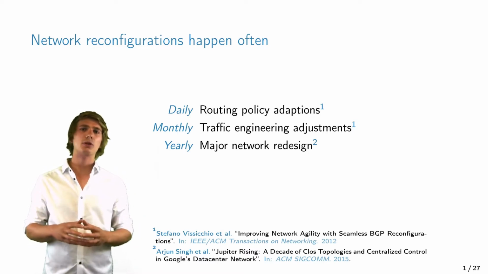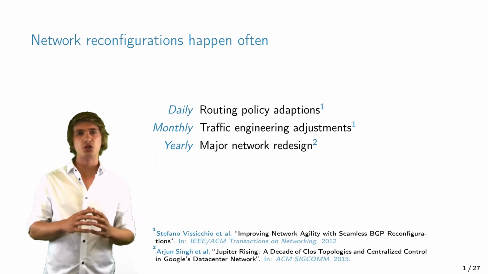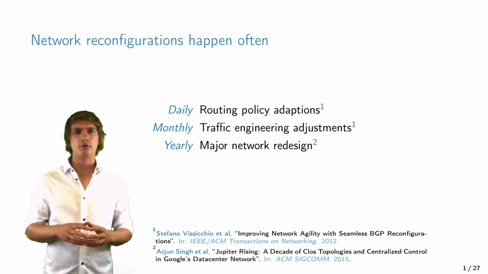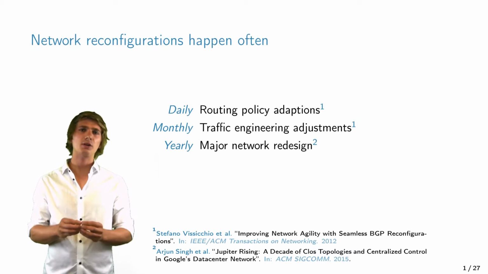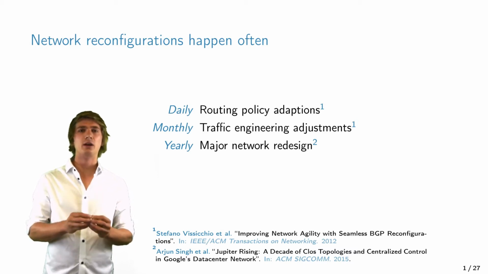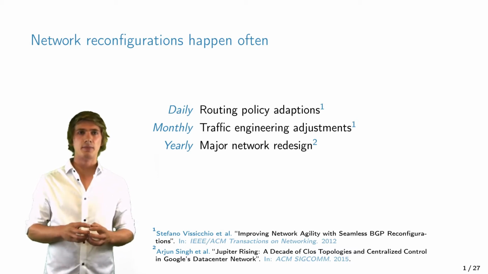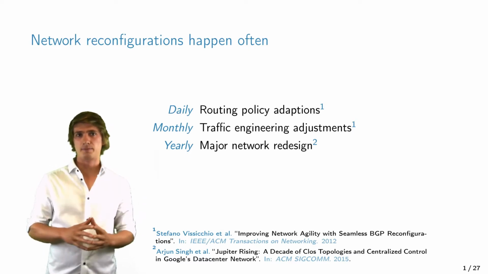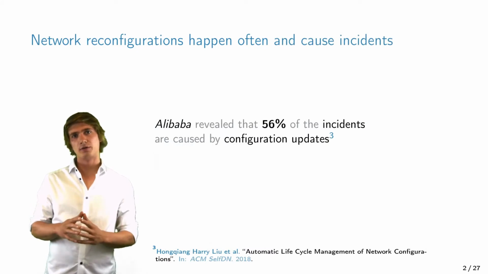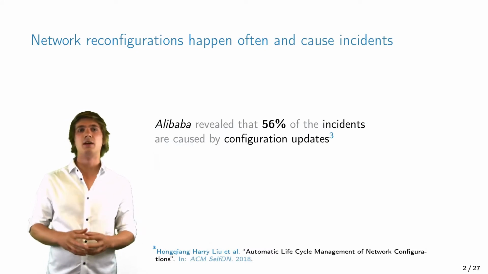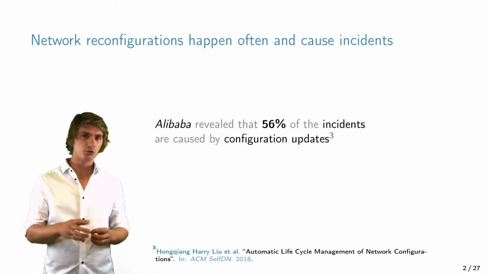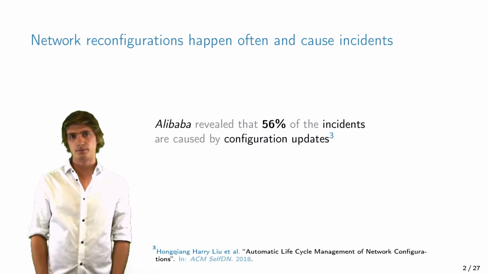Networks may face new requirements every couple of weeks, which poses new challenges for traffic engineering. Such reconfigurations involve multiple routers in the network. Now finally, we sometimes completely redesign our networking infrastructure to adapt it to new network paradigms. For this, we must change the configuration of every single router in the network. These medium to large-scale reconfigurations can be extremely disruptive. A study from Alibaba has revealed that more than half of their network incidents are due to changing the configuration.